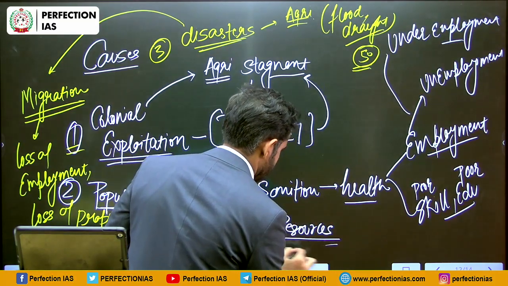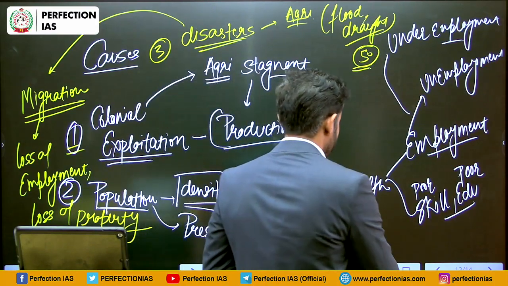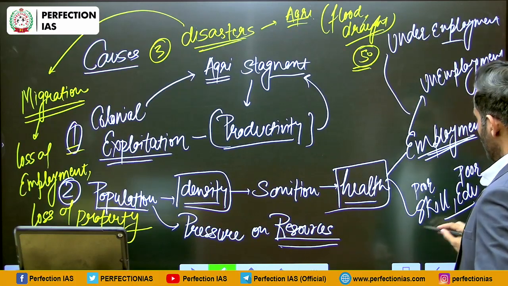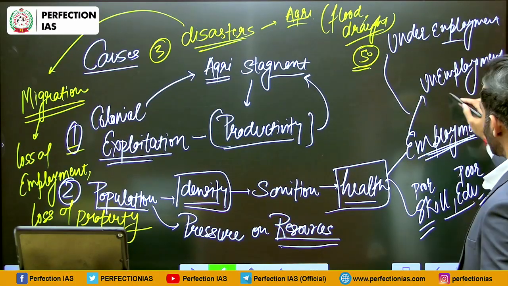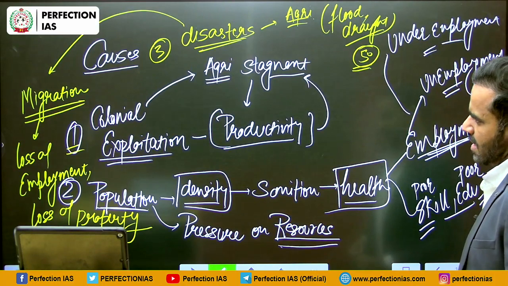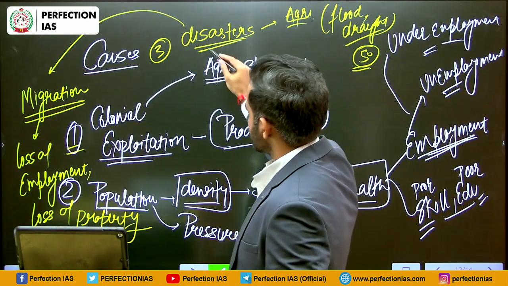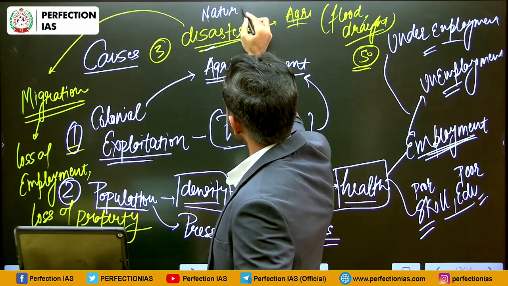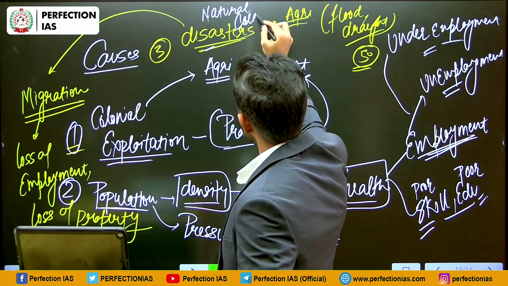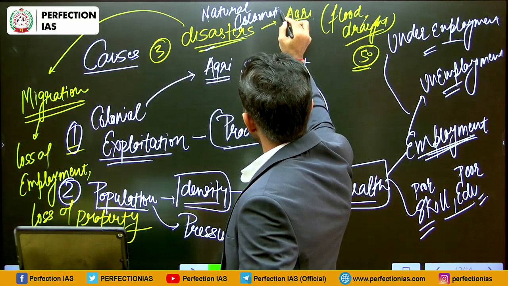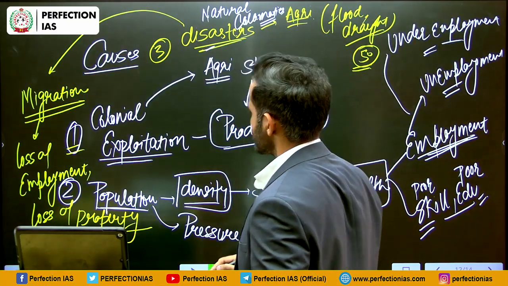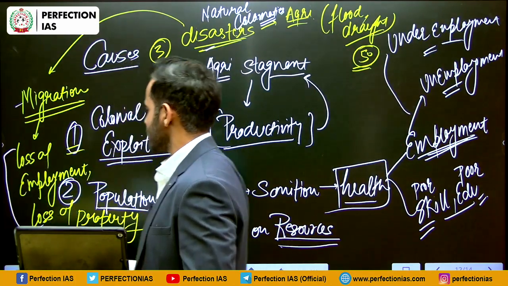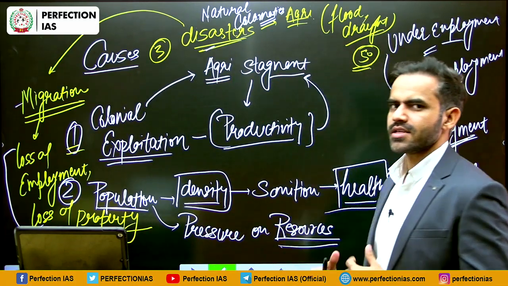It also leads to poor health infrastructure, poor employment opportunities, poor skill development, poor education, unemployment, underemployment. Apart from that, the disasters or natural calamities are also responsible. Sometimes they lead to migration, and because of this migration sometimes there is a loss of employment, there is a loss of property.